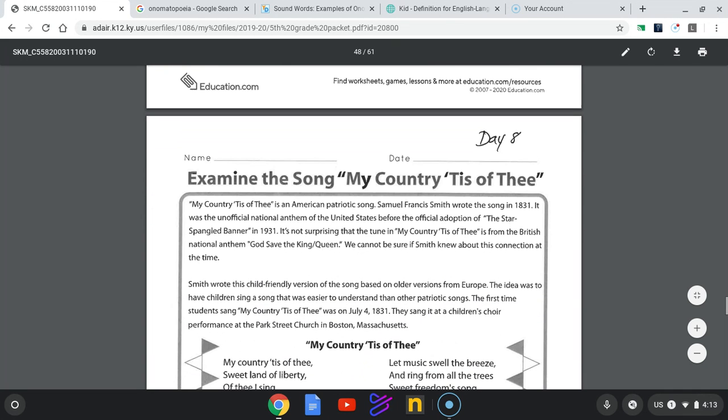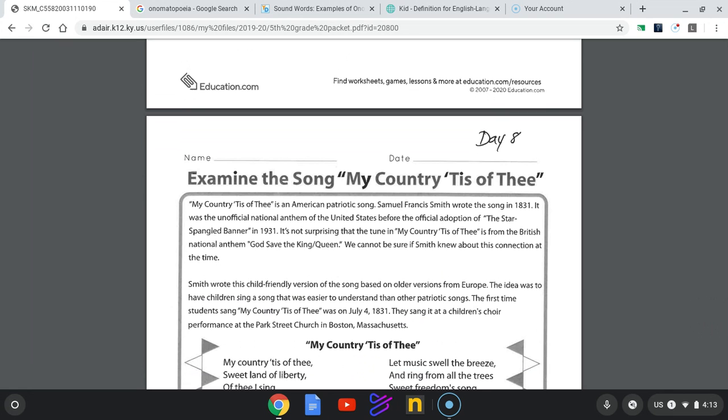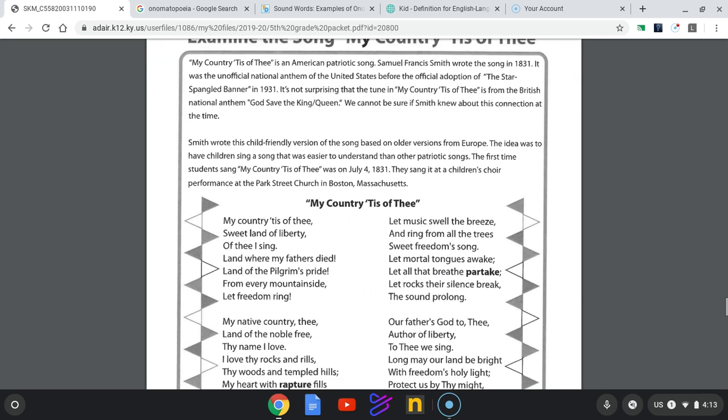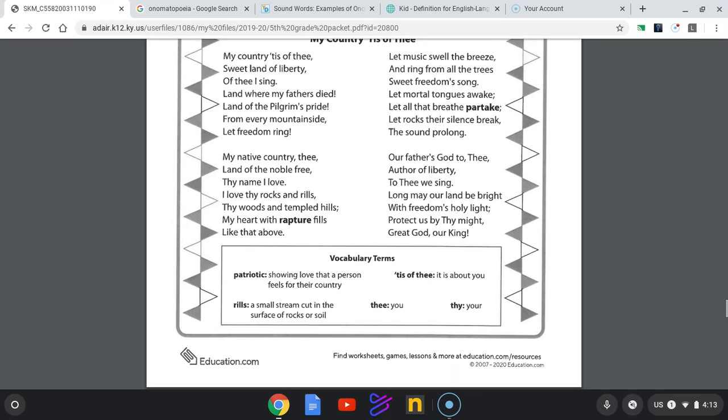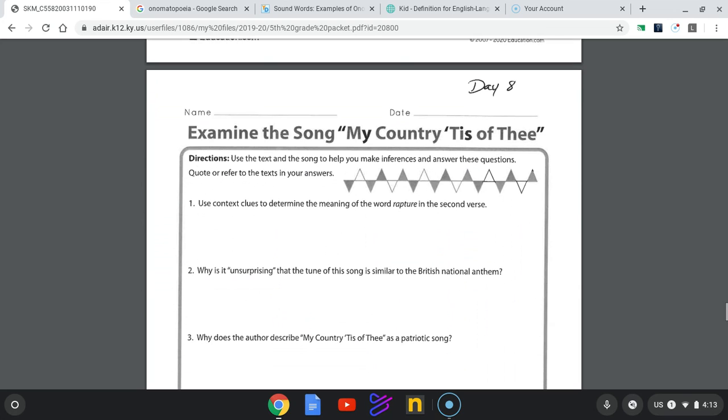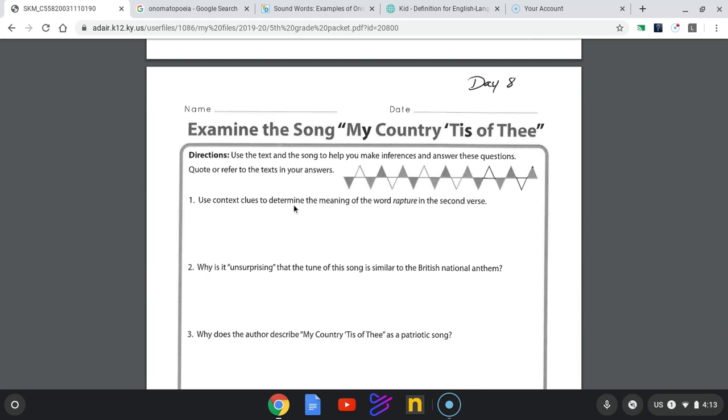Okay, now we're going to talk about some reading, and it gives you the song My Country 'Tis of Thee, and it tells you a little bit of history, which I thought was pretty cool. I did not realize that this song was our original national anthem before the Star Spangled Banner became our national anthem in 1931. So I thought this was pretty cool. And then when you read the verses of this song, it talks about all the pride that we have in our country, and it even defines some of the words in the song and a phrase so that you understand the song better.